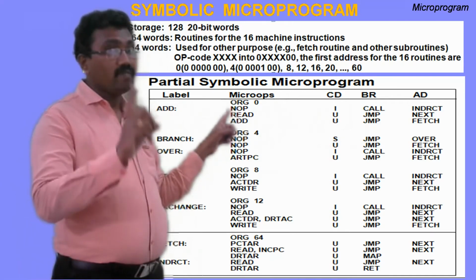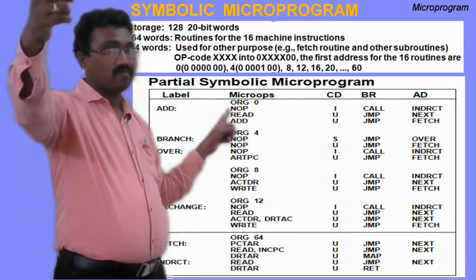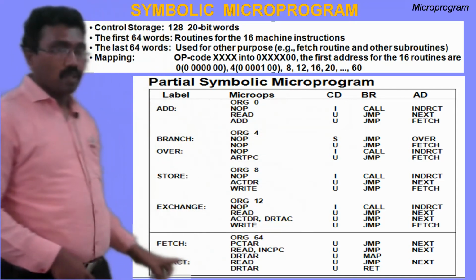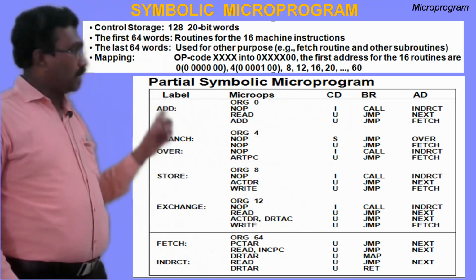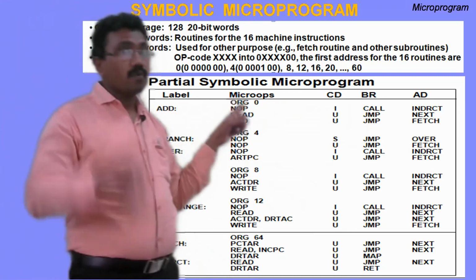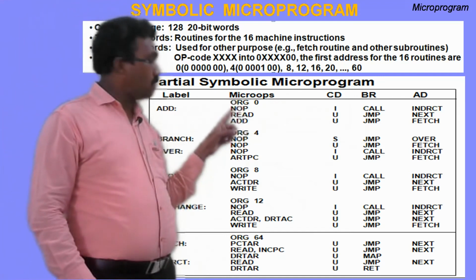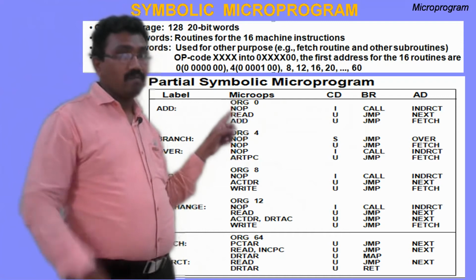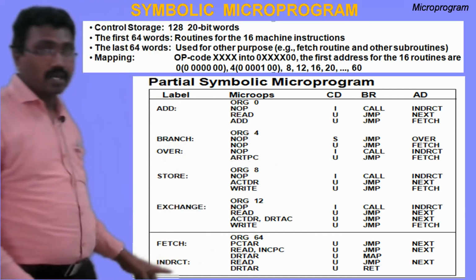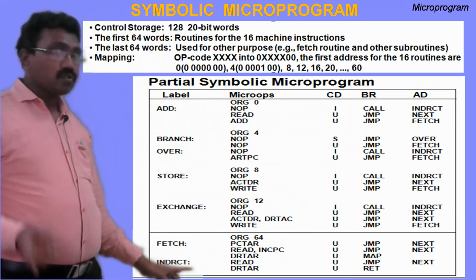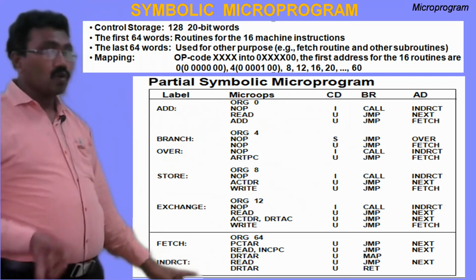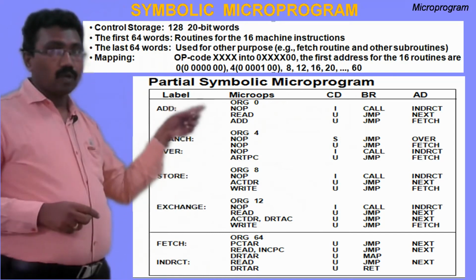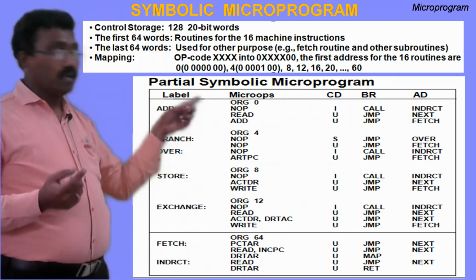Return address 1 will be stored in the subroutine register. Before control goes to the beginning of the indirect cycle, the return address will be stored in the subroutine register. In this example, the return address is 1, so 1 will be stored in the subroutine register. Control goes to the indirect cycle. After execution of the indirect cycle, control goes back to the add microprogram by restoring the return address.